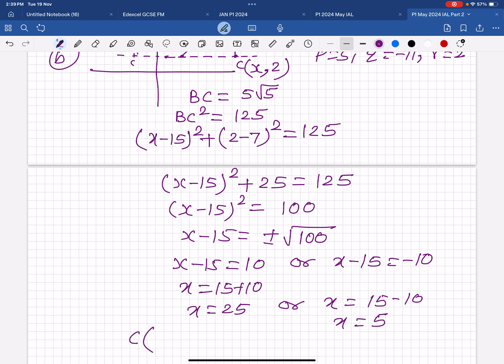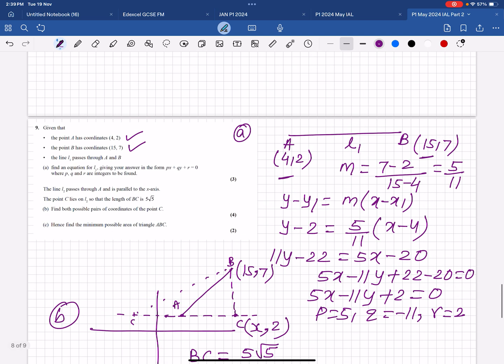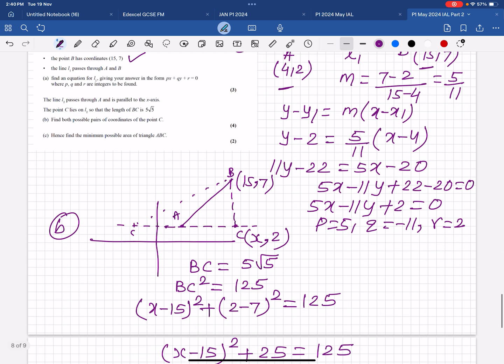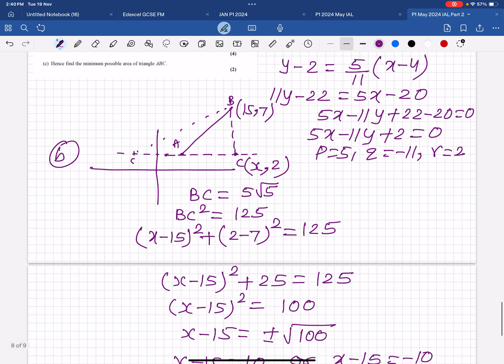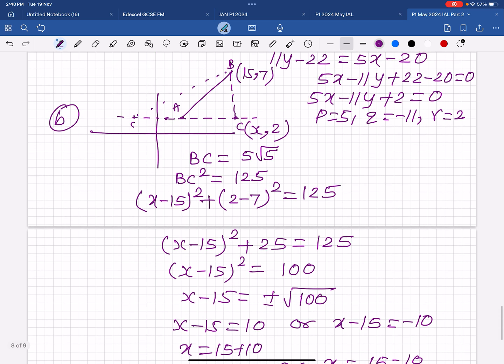So possible C point is 5, 2. Now what is the question? Hence find the minimum possible area of triangle ABC. Minimum possible area. So minimum possible area of ABC.